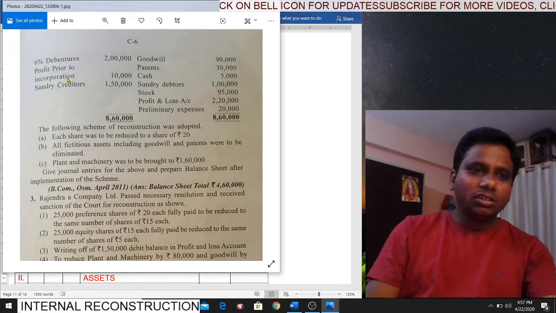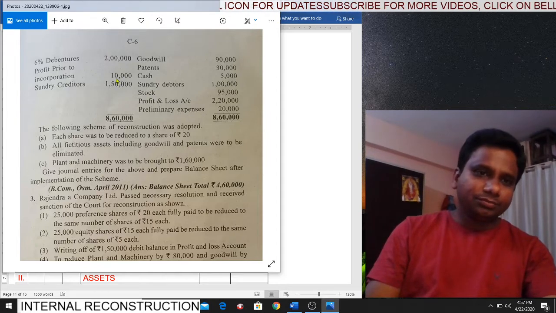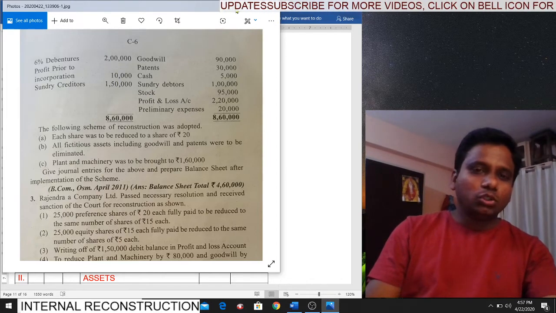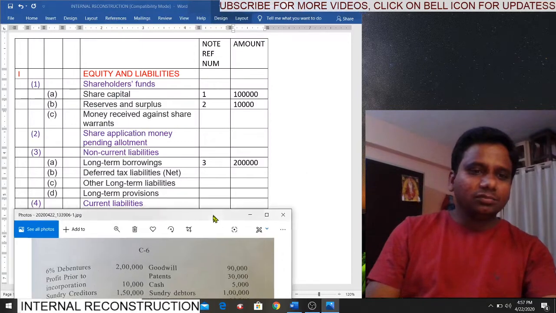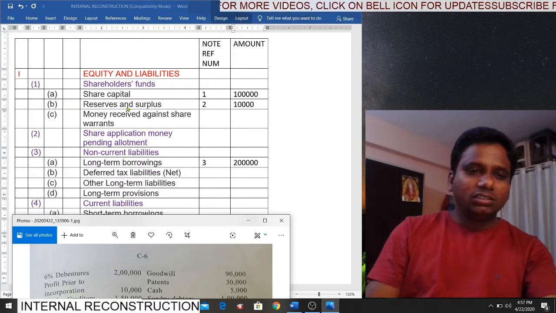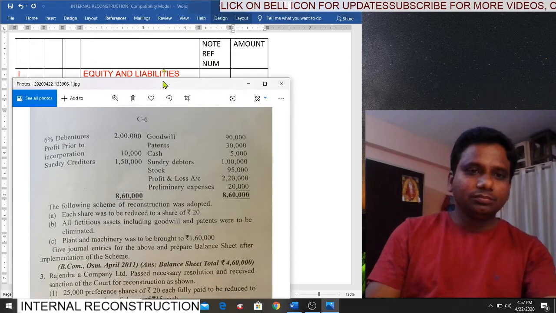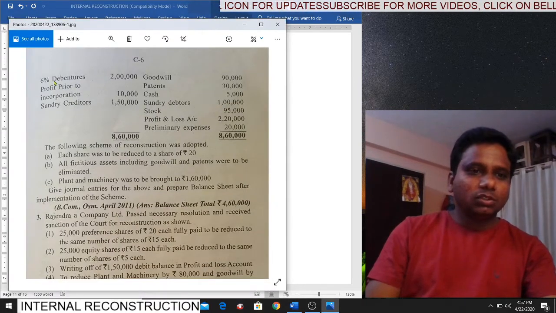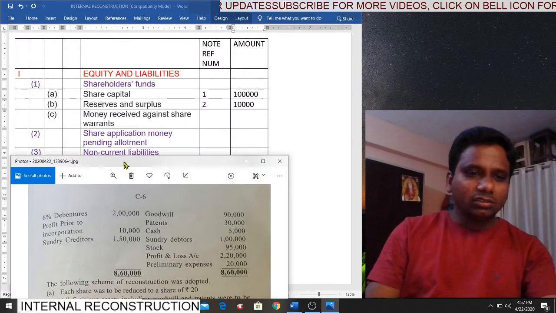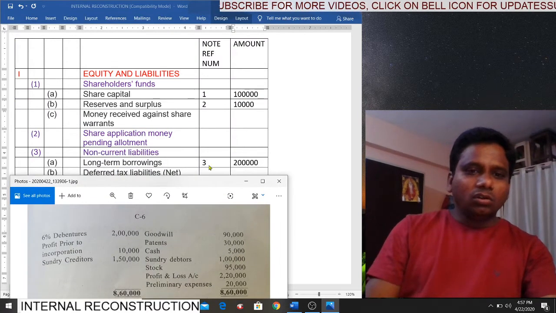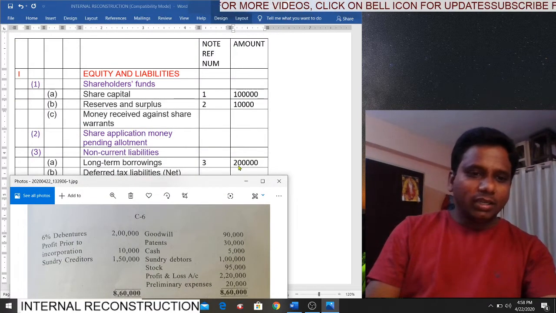Next, profit prior to incorporation is a capital reserve. This balance we have to show under reserves and surplus. Look at reserves and surplus, 10,000. Next, 6% debentures comes under what? Long term borrowings, 2 lakhs.